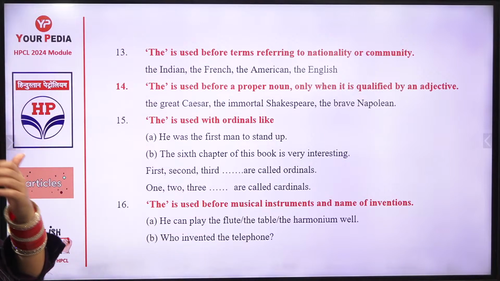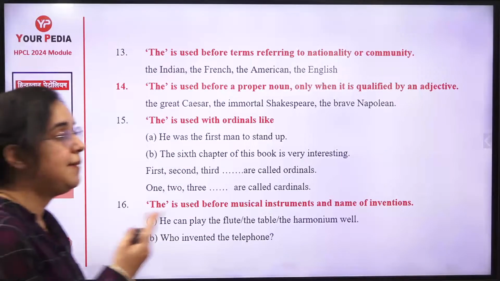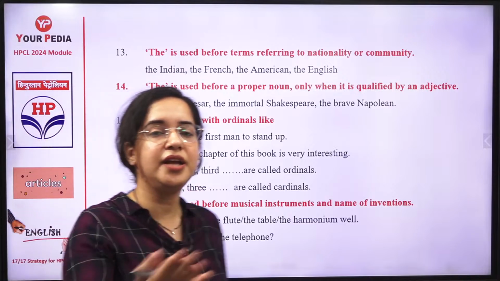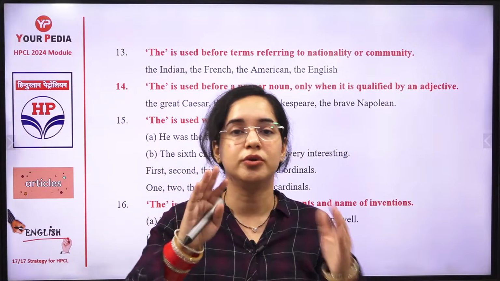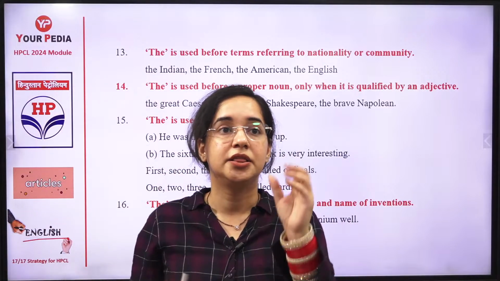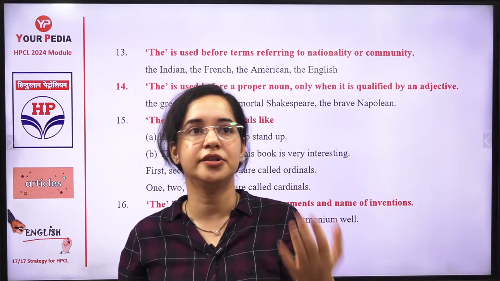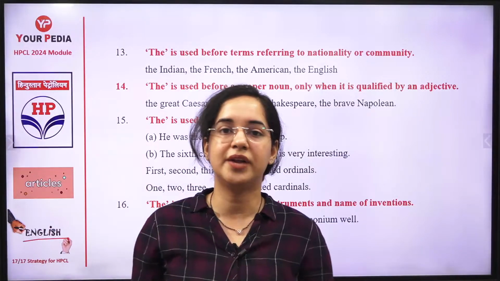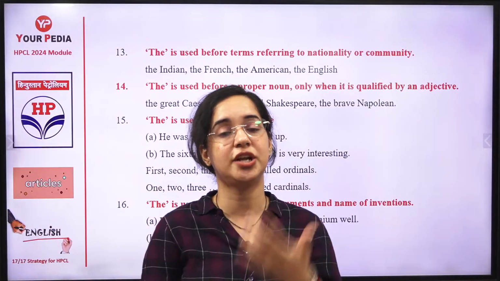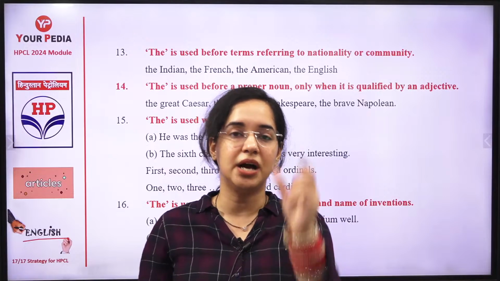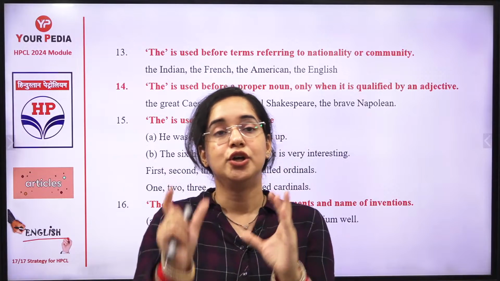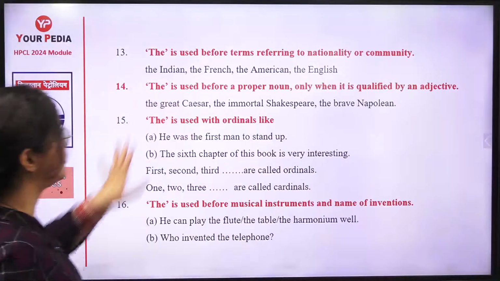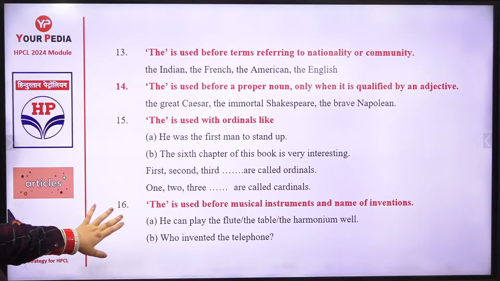When it is about a proper noun, I've already told you, the immortal Shakespeare. If I say the great Satyam, the great Himalsu, whatever the name, I use an article. The beautiful, you can say, there's a girl, the beautiful Akriti, whatever the name is. Or you can say the intelligent Aditya. So whenever I'm speaking a name with an adjective, you can use the article "the" at that position. Okay. So this is important.